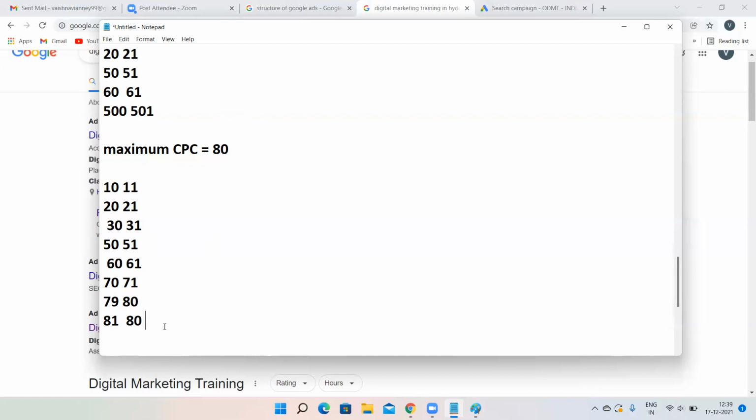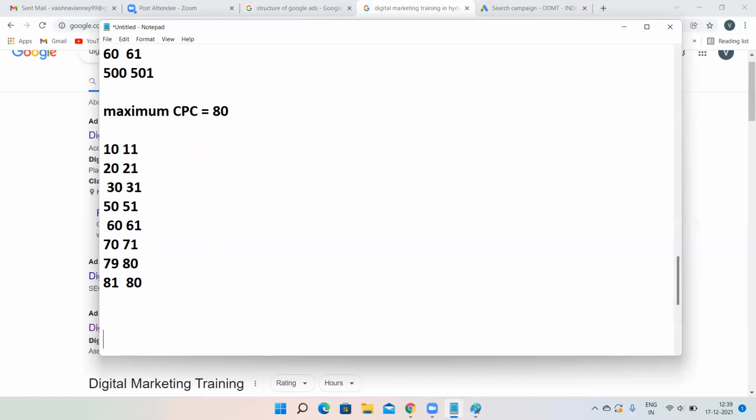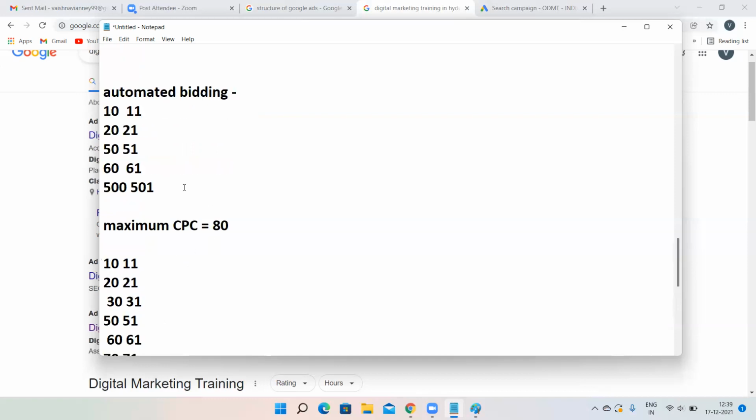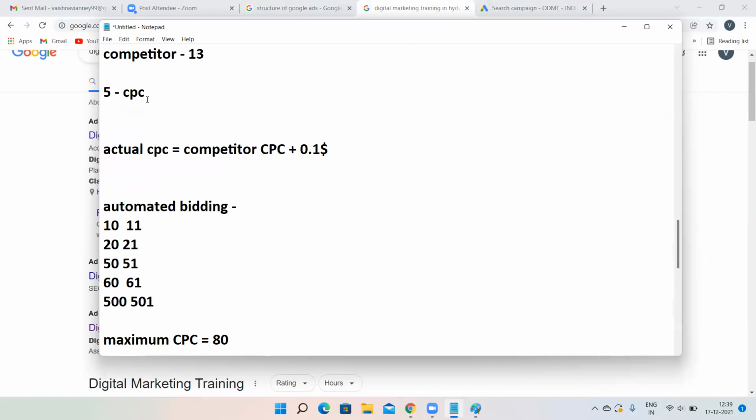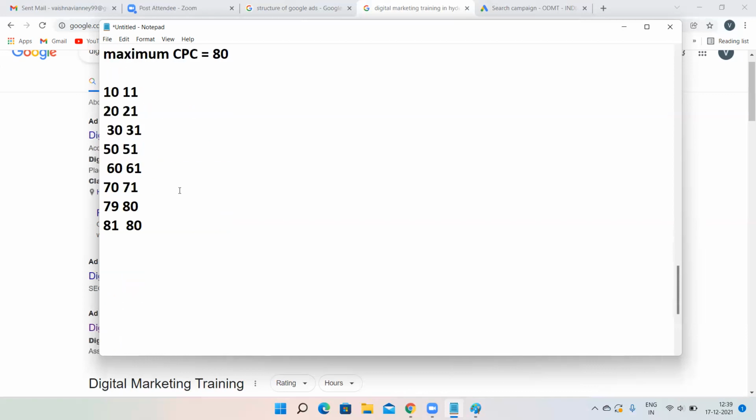And one more benefit with automated bidding, the major benefit, is maximum CPC. One more benefit is, now assume that same like this. See here, I told you this person, instead of paying 13 rupees, he has reduced to 5 rupees. Here also assume that your competitor, instead of paying 81 rupees, with some budget issues or anything, has reduced his CPC. Assume that your competitor has reduced his CPC to 60 rupees.